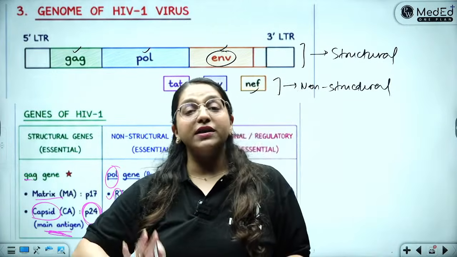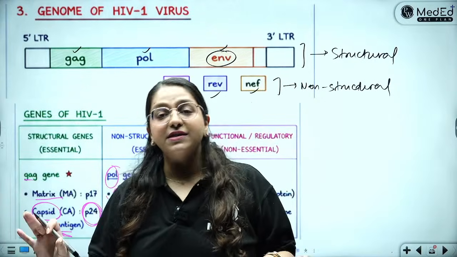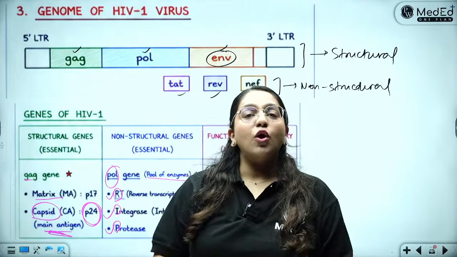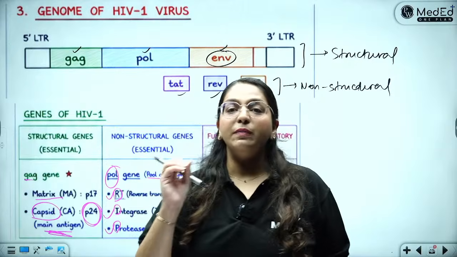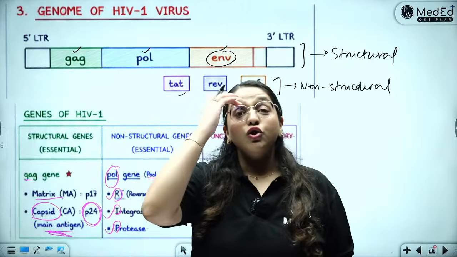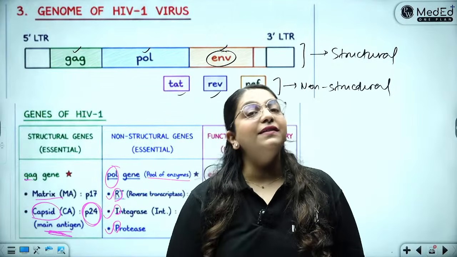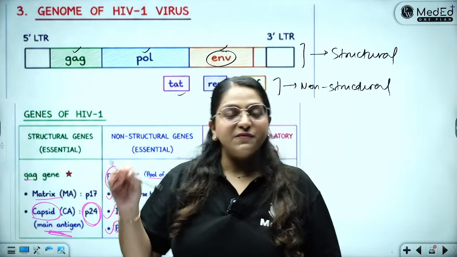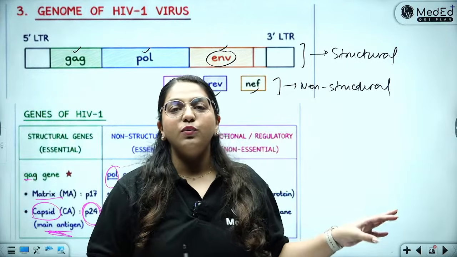Anything that is important in the structure, anything that is important in the pathogenesis, that itself is always the most important in the lab diagnosis. People say, ma'am, I'm not able to remember the lab diagnosis, because you're not connecting the dots. Never in the lab diagnosis will you find anything new. It is always the virulence factors, it is always the structure. That is what we are trying to detect with lab diagnosis.